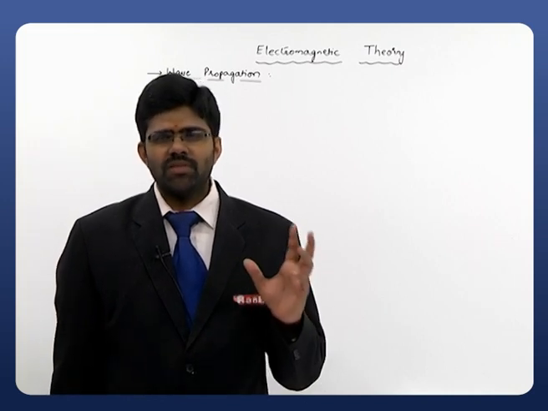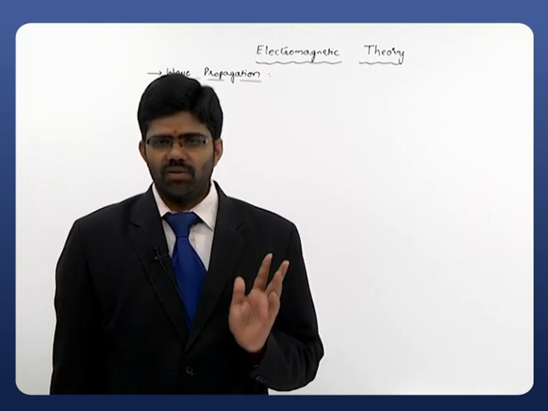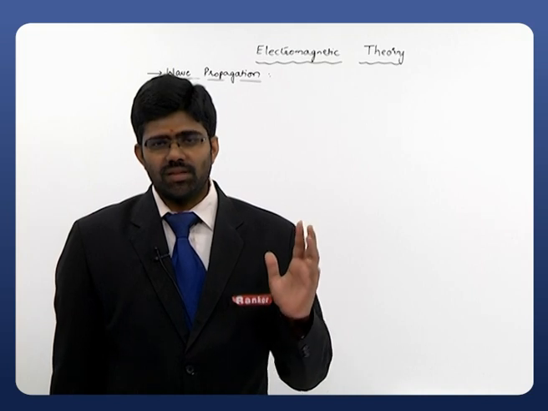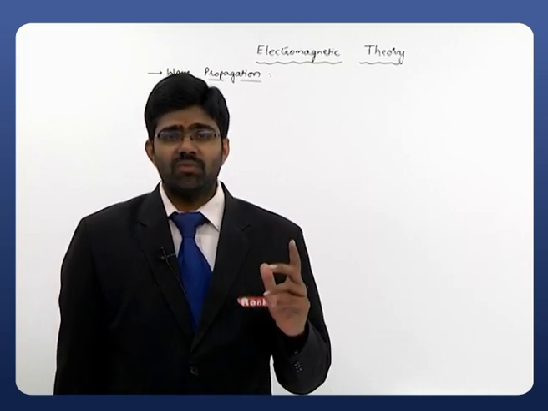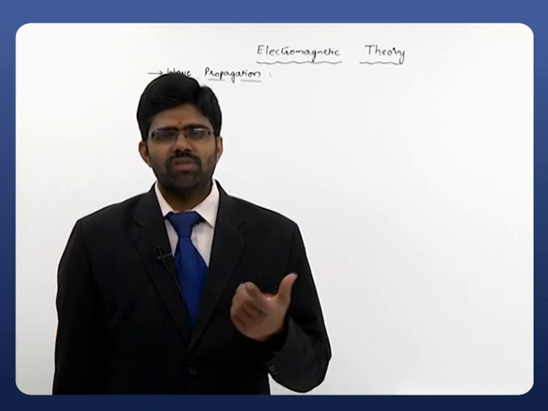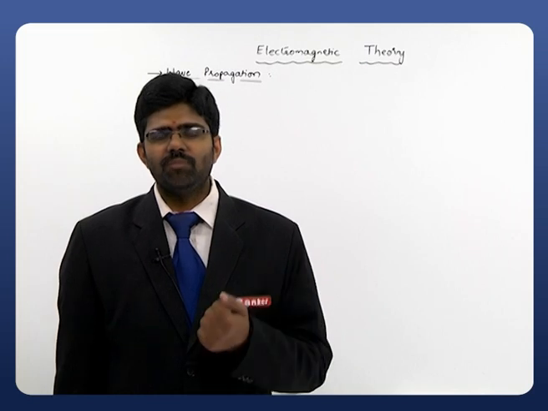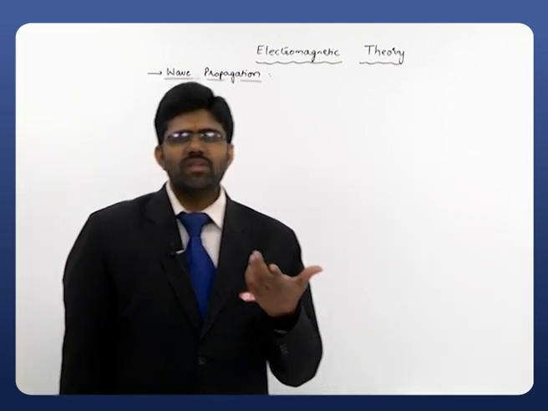This is exclusively for electromagnetic waves, where the wave consists of an electric field and a magnetic field. Here we will go step by step to derive the equations. Before that, let me describe the features of a medium. Because the medium is very important for wave propagation, we are supposed to understand what a medium or channel is, in which the wave is propagating. How do we describe the medium?